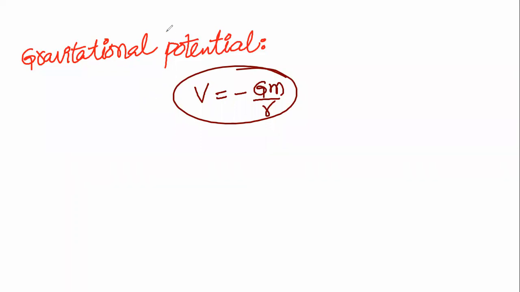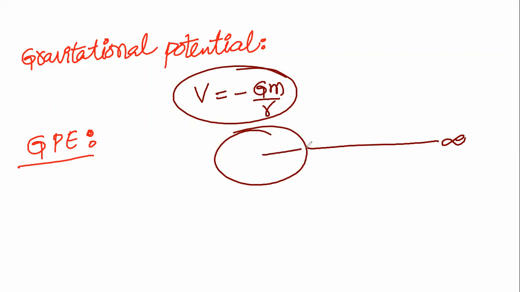Then there is gravitational potential energy. It is nothing but the amount of work done needed to move a body from infinite distance to a distance d, that is, from infinite distance to the surface of the earth. To bring a body from infinite distance to the surface of the earth, how much work is needed?